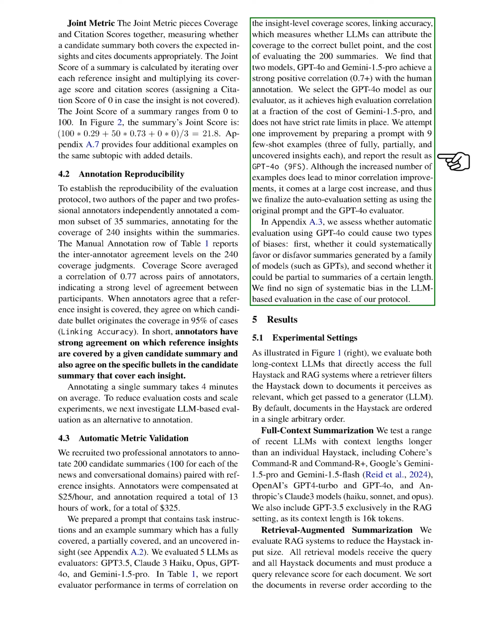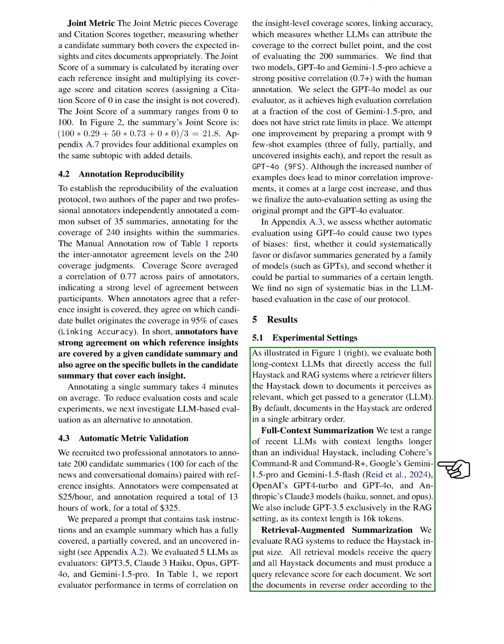Therefore, we settled on using the original prompt and the GPT-4o evaluator for auto-evaluation. We also investigated potential biases in automatic evaluation using GPT-4o, focusing on favoritism towards specific model families or summary lengths. Our analysis in the appendix showed no evidence of systematic bias in the LLM-based evaluation under our protocol.